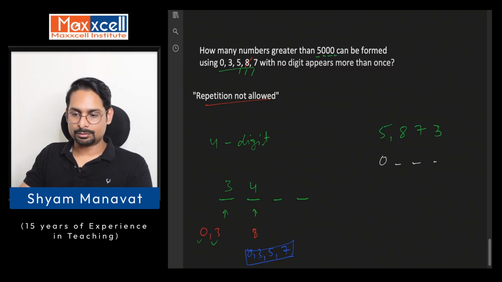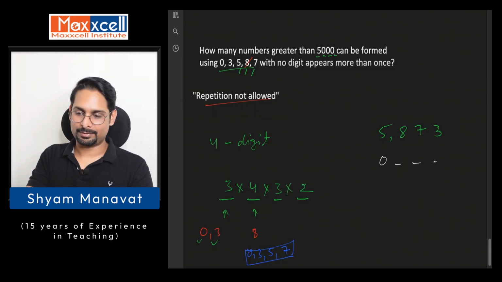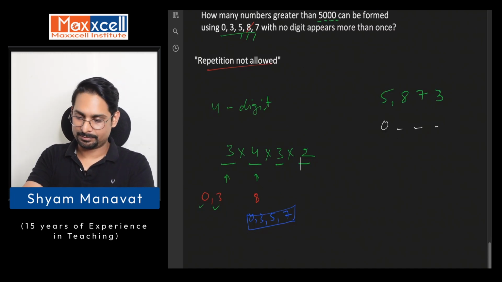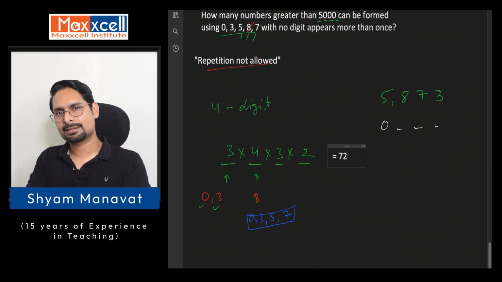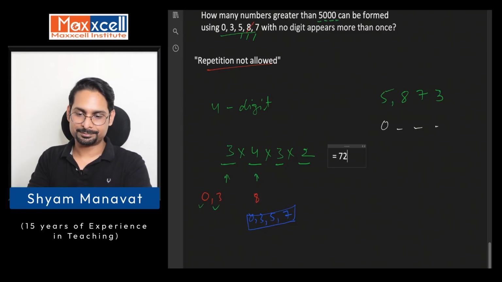So 3 for the first place and 4 on the second place, and now there are no restrictions, so I can keep going on. After this, again one possibility reduces, again one possibility reduces. So this will get you 72 as the total possible numbers. But can we end the question here? No, of course not, because the question said you need to have a number more than 5000.